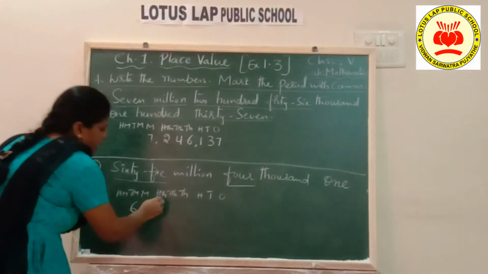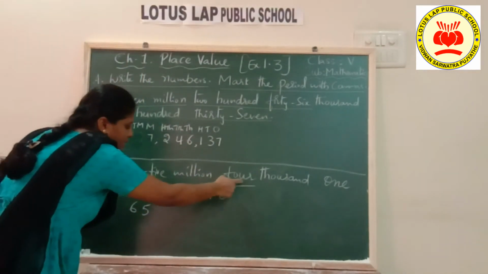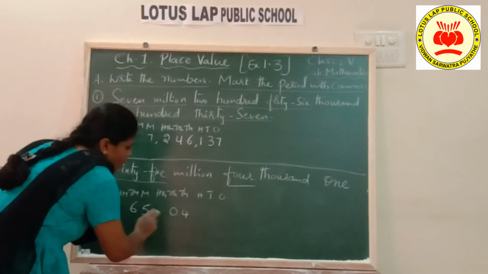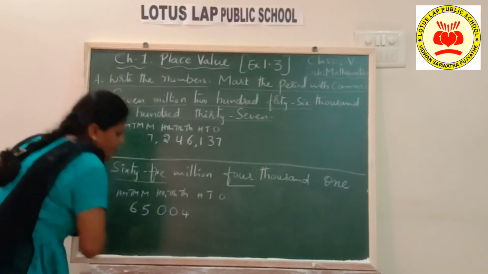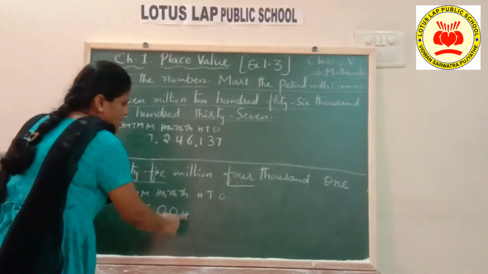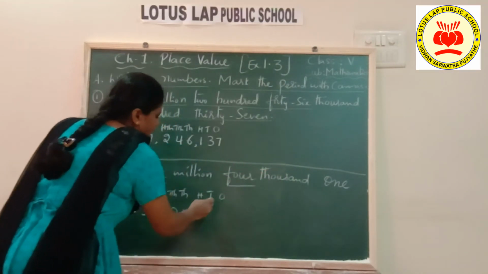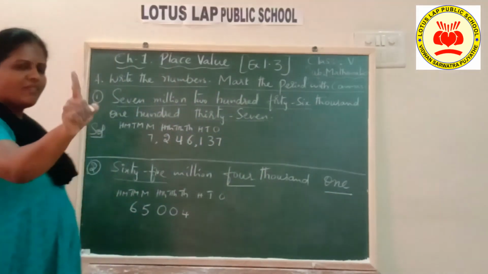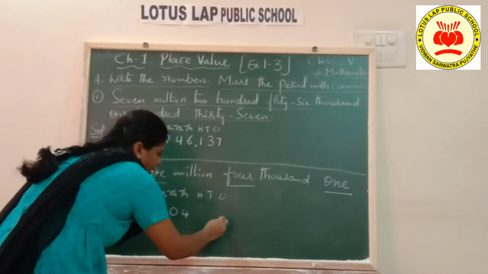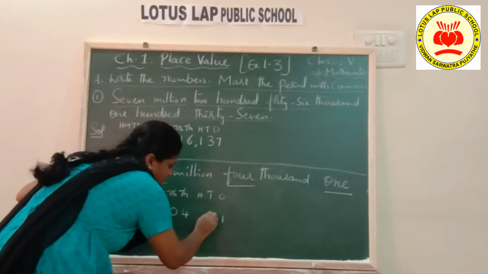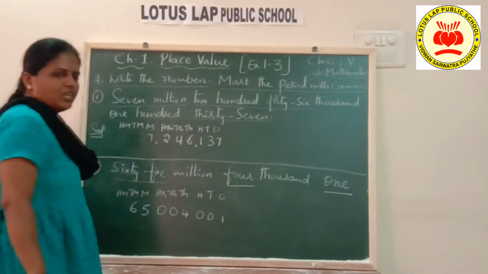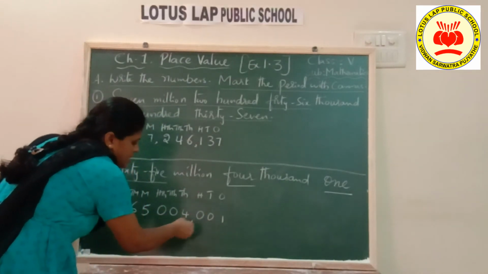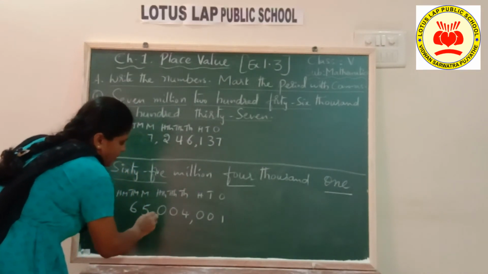But I have 3 places. So 4 comes under only the thousands place. The remaining 10,000 is 0, 100,000 also 0. Okay, children, 4,000. And then the last ones place, again I have 3 places, but I have only 1. Only 1, children. So 1 in the ones place and the remaining places 0s. Okay, children. So now place the comma. 1, 2, 3 places. Next 1, 2, 3 places.